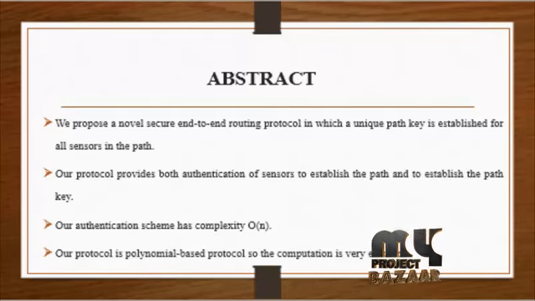Especially, instead of using multiple pairwise shared keys to repeatedly perform encryption and decryption over every link, our proposed scheme uses a unique end-to-end path key to protect the data transmitted over the path. The proposed scheme can authenticate the sensors in establishing the path key. The main advantage of our protocol is reducing the time needed to process the data by the intermediate sensors.